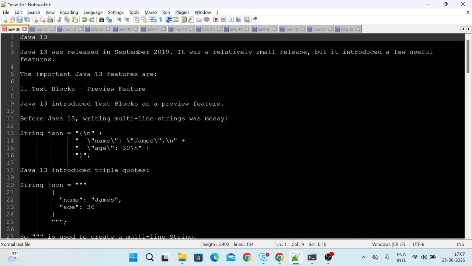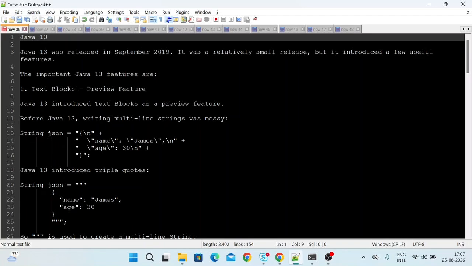Java 13 was released in September 2019. It was a relatively small release, but it has introduced a few useful features. So the important features of Java 13 are text block, which is a preview feature. Java 13 introduced text block as a preview feature.